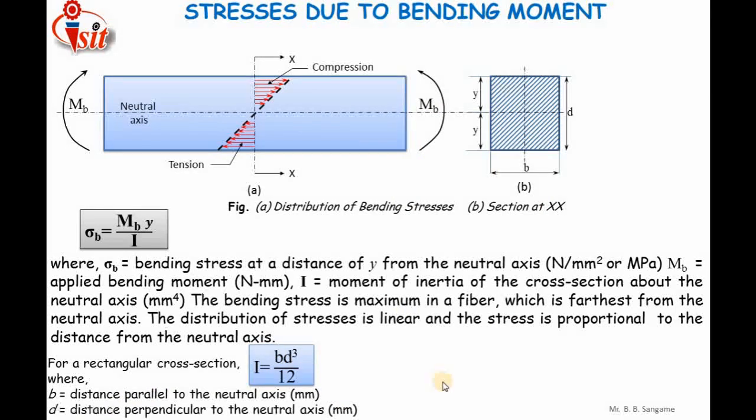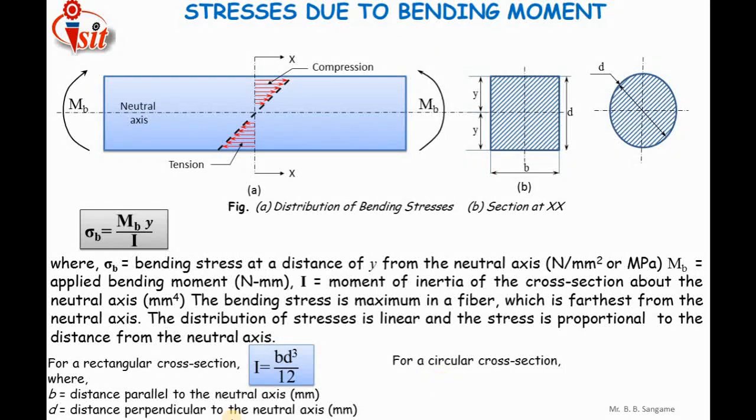Similarly, in case of a circular cross section, the value of I is going to change. It will be pi by 64 d raised to 4, where d is the diameter of this shaft. By using this formula we can calculate the bending stress induced inside the machine part subjected to bending moment. So according to the cross section, the value of I, the moment of inertia, is going to change.